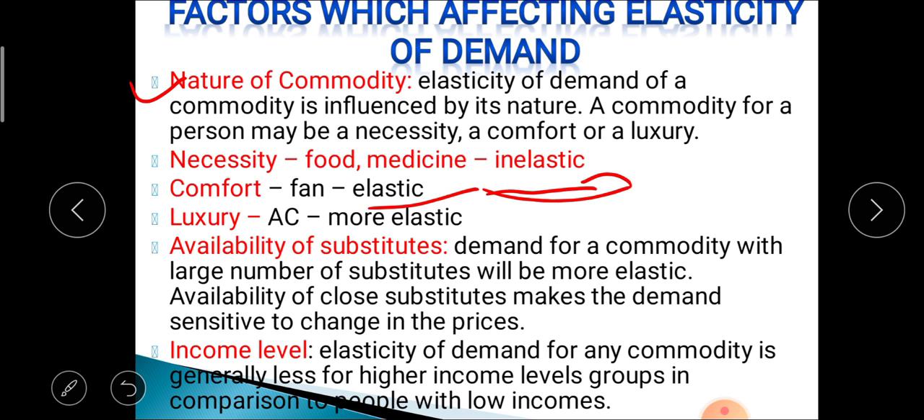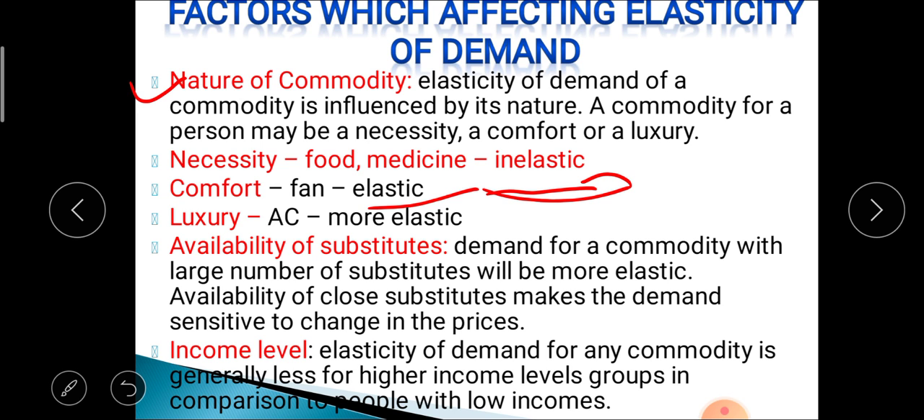Then the second factor is availability of substitutes. The demand for a commodity with a larger number of substitutes will be more elastic, and the availability of close substitutes makes the demand sensitive to changes in price.